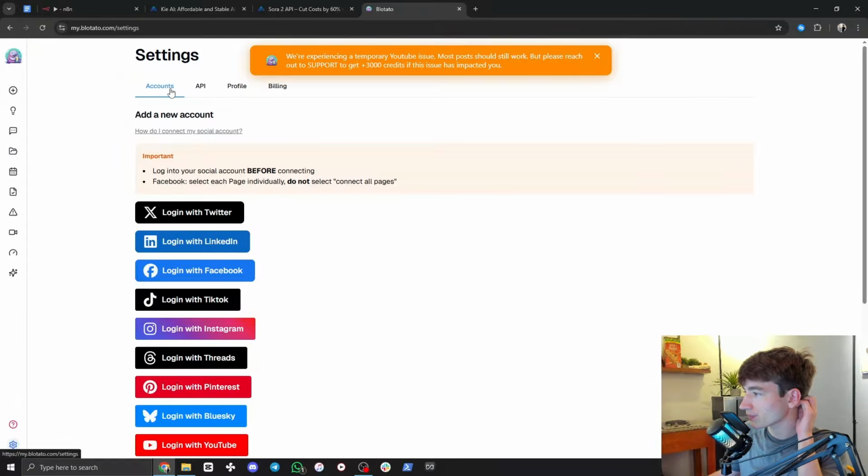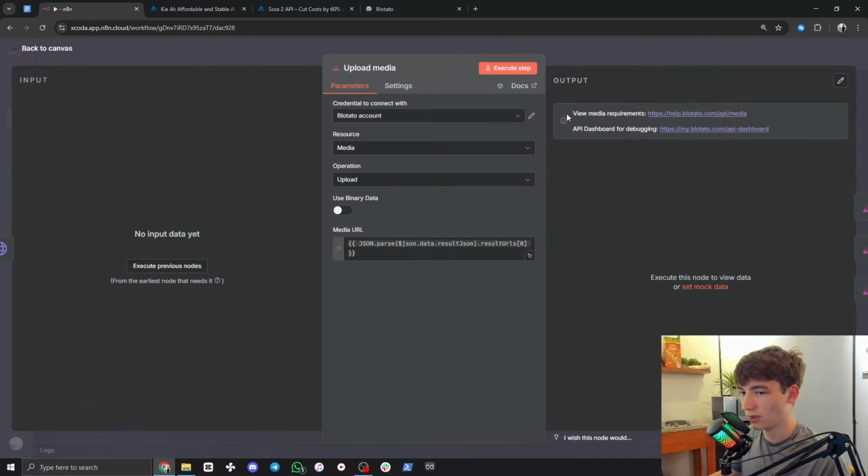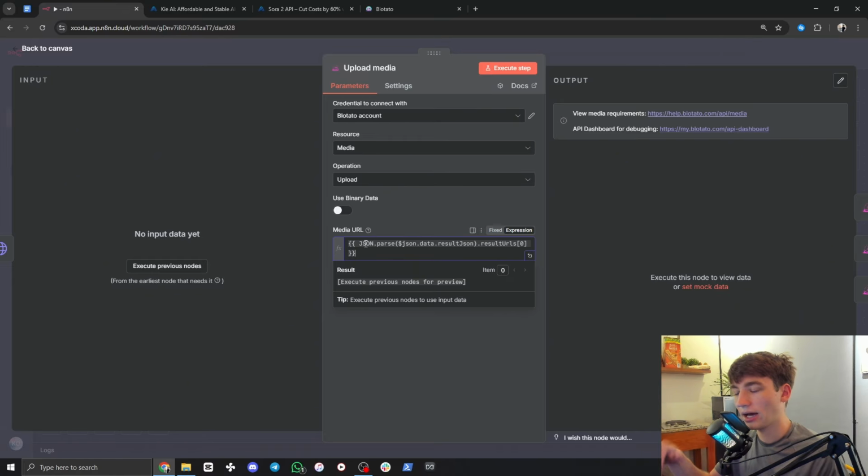Now, what we are going to do is, for the media URL right here, what we need is this URL, but it's in all of this JSON here, so it's a little bit messy. So we need to use this specific expression, if we open my workflow I imported, to grab that URL out of the jumbled mess, I guess you could say.